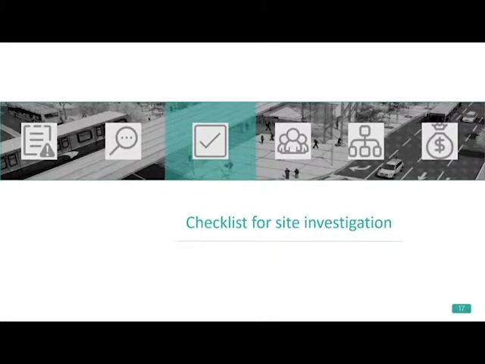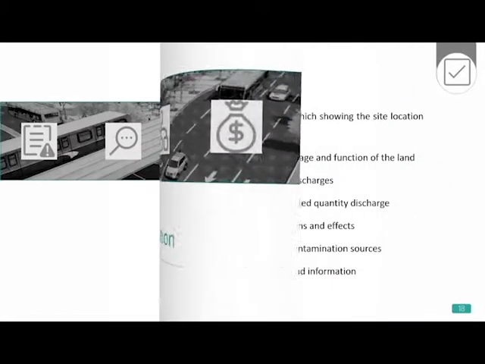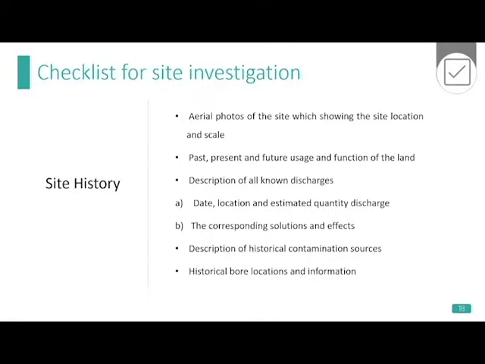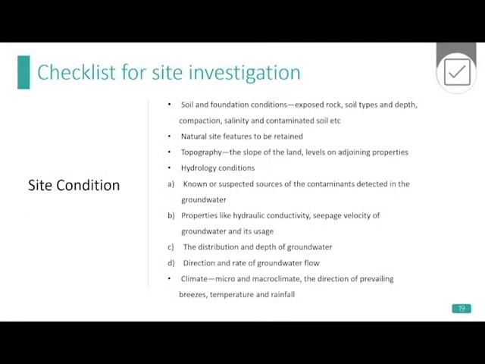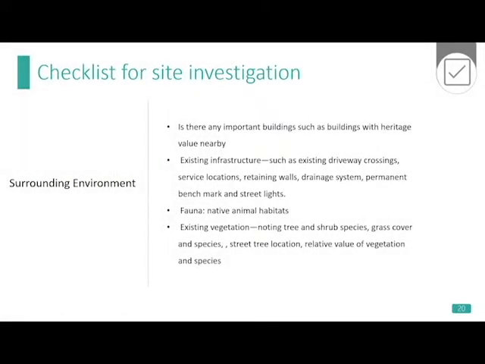Next, I will talk about the checklist for site investigation. For the checklist for site investigation, first we consider the site history, the past usage and function of the land. Historical border locations and information can also be useful. Some site conditions like soil and foundation conditions, hydrology condition, and climates should be investigated. Next, we must consider surrounding environments like the existing infrastructure, existing vegetation, and some important buildings nearby.